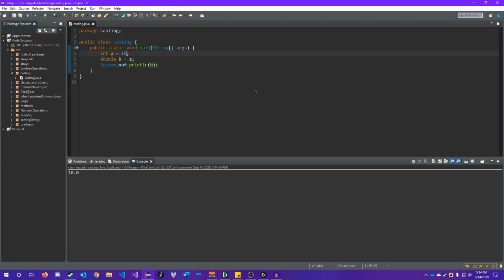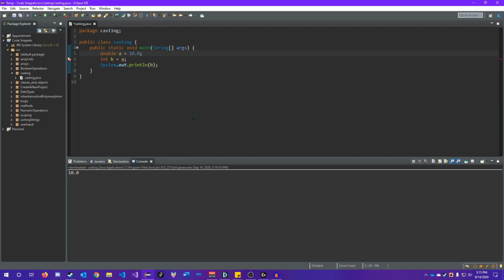Casting, however, is a specific type of coercion when we need to tell Eclipse or Java, hey, I want you to take this double and convert it to an int. So let's reverse this. Let's say double a equals 10.0, and let's convert that to an int. Now there's a problem, right? Type mismatch: cannot convert from double to int, because we're losing data, even though we know it's just 0.0, right? We can see that.